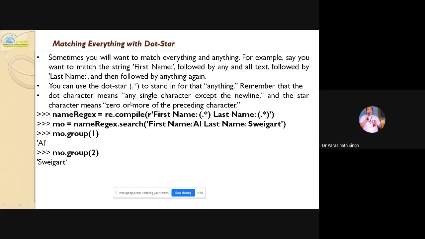Remember that the dot character means any single character except the new line, and the star character means zero or more of the preceding character. So in the name regex, you are making first name dot star, last name dot star. So name regex: first name Al, last name Sweigart. So Al Sweigart, it is your textbook writer's name. Here Al and Sweigart are group 1 and group 2.